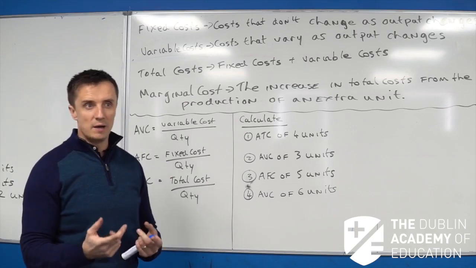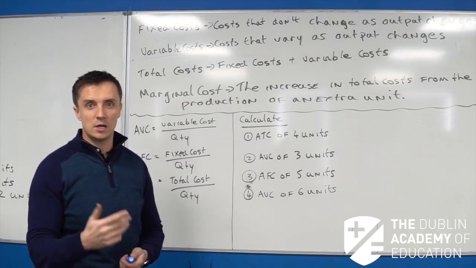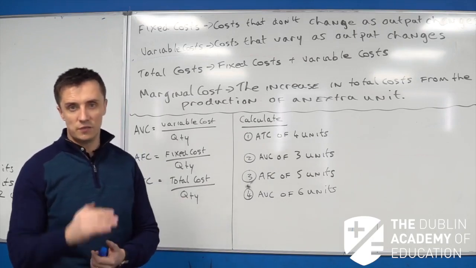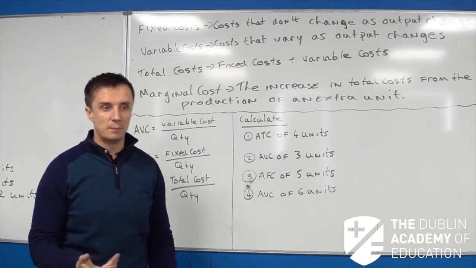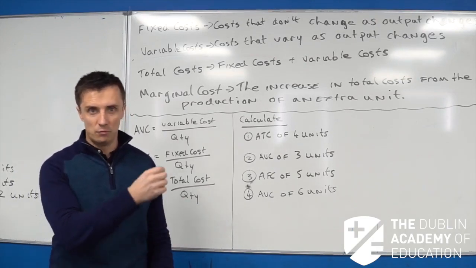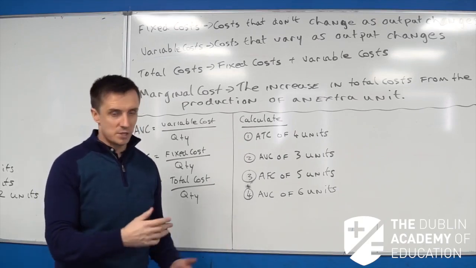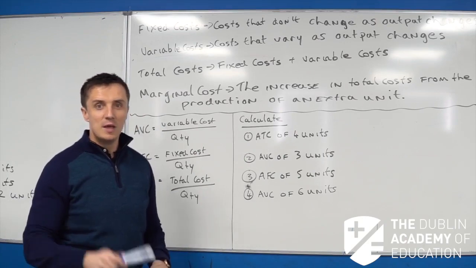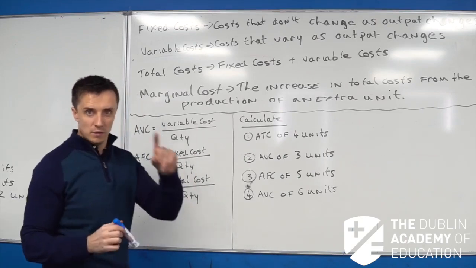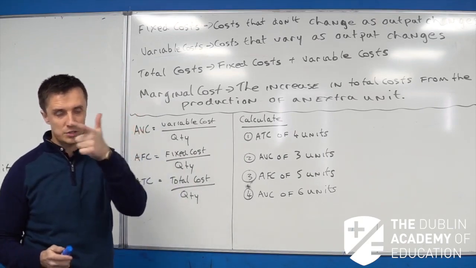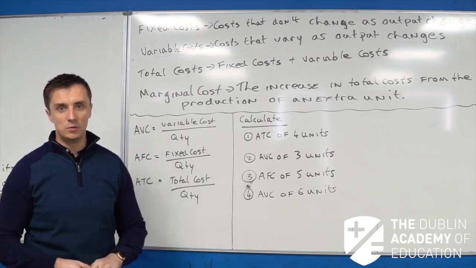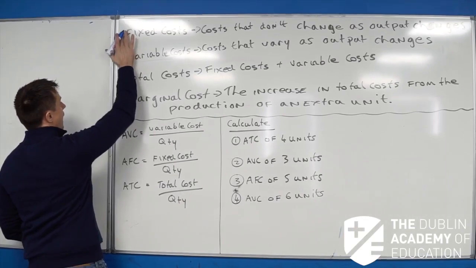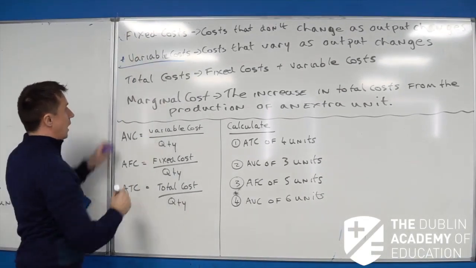The next cost we're going to look at is variable costs. These are costs that change as your output changes. The more you make, the more these variable costs will rise. A good example, if I'm making tables, is the raw materials. The more tables I make, the more raw materials I use, and that drives up my variable costs. Now, you've only got two: fixed costs and variable costs. You add the two of them together and that gives you your total costs.